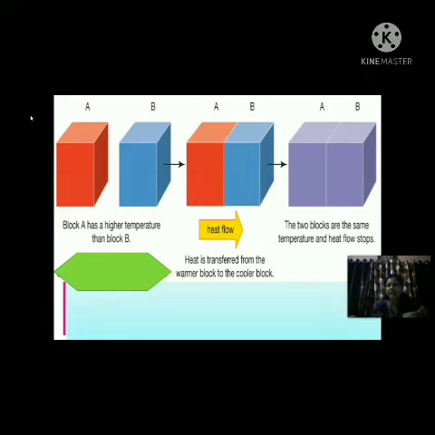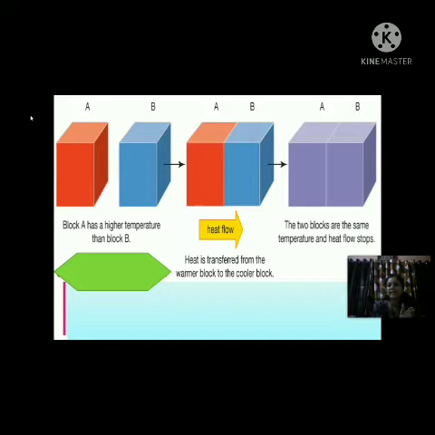So here the heat can easily transfer because there is a temperature difference between block A and block B. When these two blocks come in contact with each other, the heat will flow from block A to block B, because block A is warmer than block B. Block A is hotter than block B. And the two blocks will become the same temperature and the heat flow will stop.